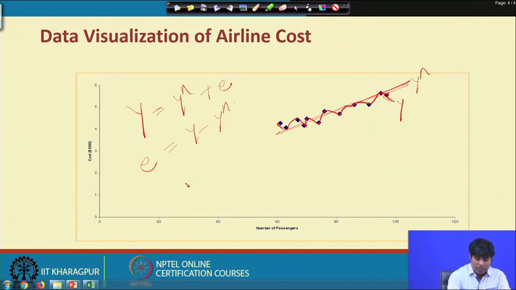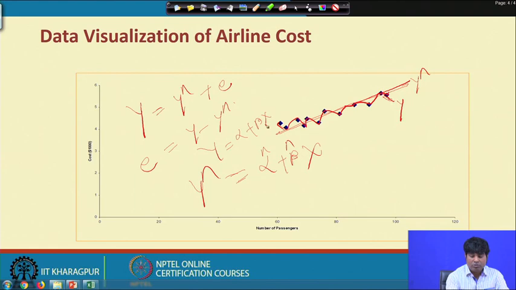Technically, y hat, the estimated equation, is alpha hat plus beta hat x. When we first write the equation, y equal to alpha plus beta x plus epsilon, that is the error term.